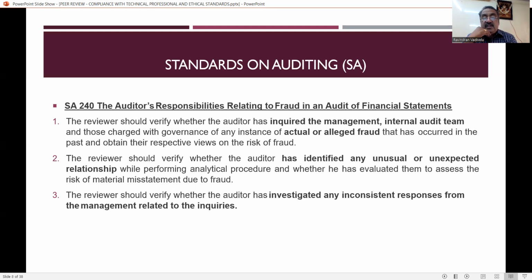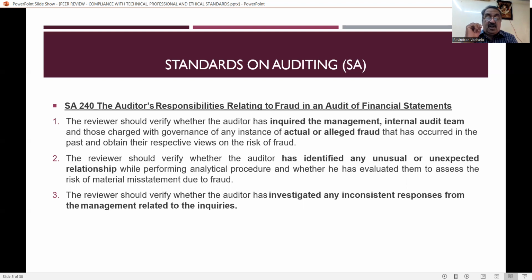Then the reviewer should verify whether the auditor has identified any unusual or unexpected relationship while performing analytical procedures, and whether he has evaluated them to assess the risk of material misstatement due to fraud. So if there is any material misstatement of financial statements which leads to fraud, that also has to be verified by the reviewer. And if there is any unusual or unexpected relationship, that may also lead to fraud. So everything has to be reviewed by the reviewer.